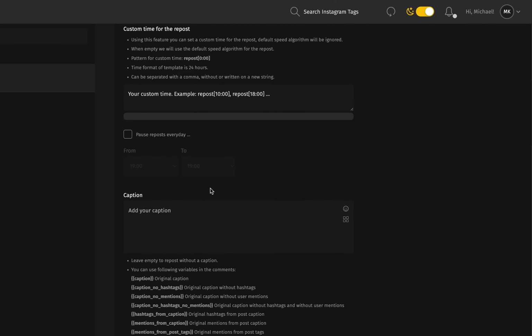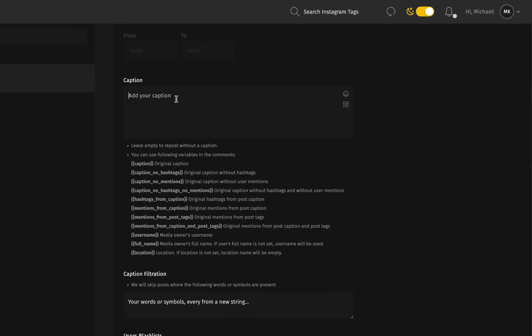Now, then there's a bunch of advanced options right here. Obviously, the caption is very important. You also have these little shortcuts right here that you can use. So, for example, you would copy the original caption shortcut and put it in here, and it would basically be showing the original caption instead of that thing, so the original caption of the actual post that you repost.